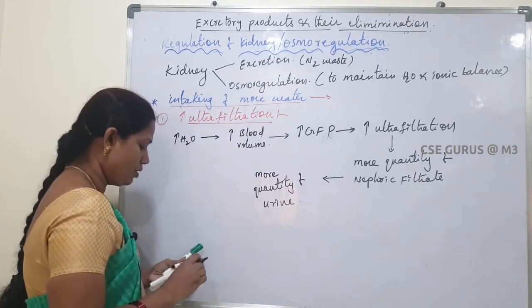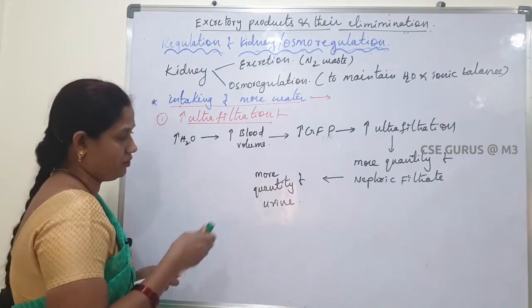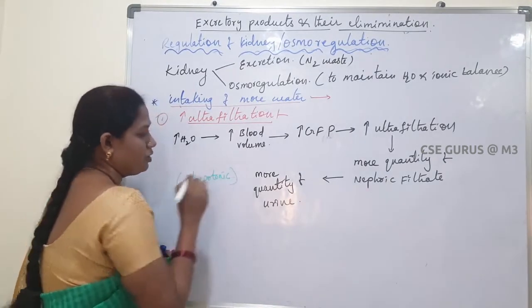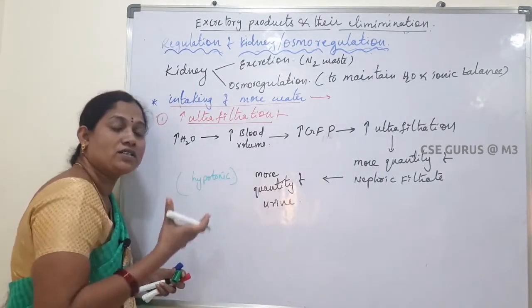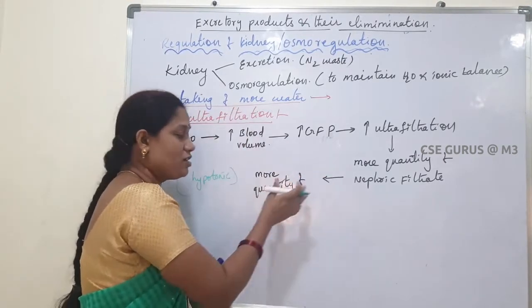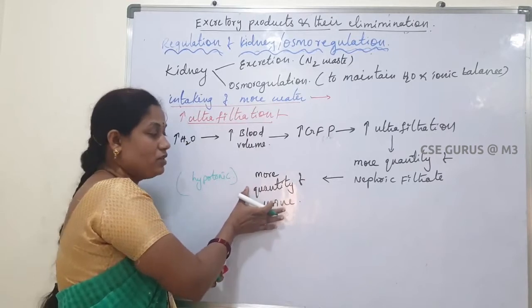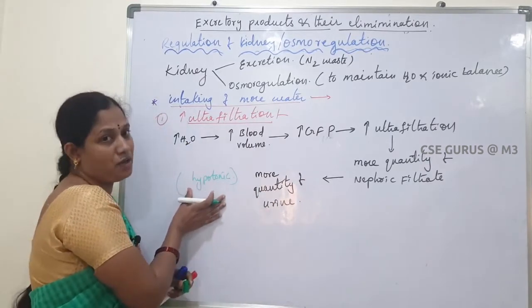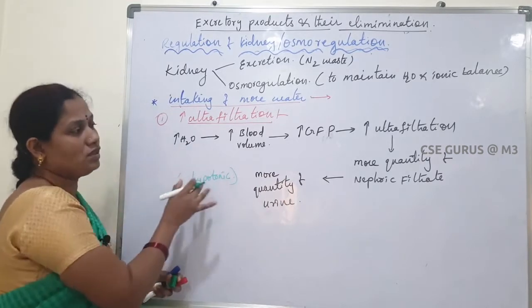This urine is hypotonic in nature. Okay, hypotonic. It is hypotonic in nature because more water is added to the urine. That excess amount of water is eliminated in the form of urine. So that's why it is hypotonic. Okay, so this is the one way.